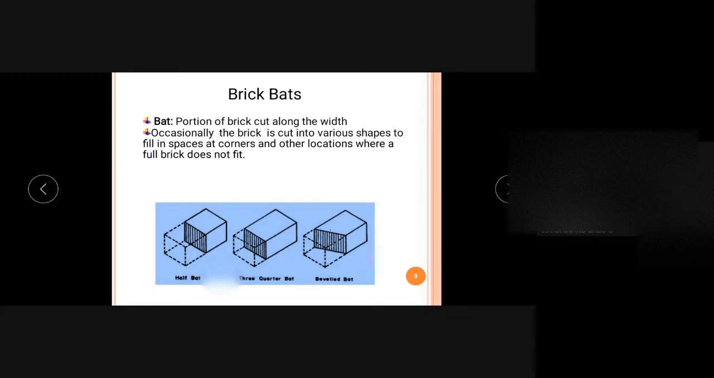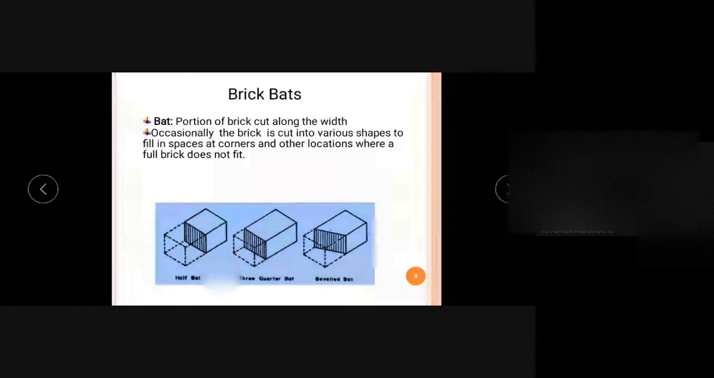So almost both of them are used in order to avoid the continuous vertical joints. So that is bat. We are having half bat, three-quarter bat, and a beveled bat. So half bat means length. We are cutting this brick so that we get a piece having length half that of the full brick, width and the thickness, the breadth and the thickness of the brick is same as that of the full brick. So here again the length is 3/4. So this piece is known as a 3/4 bat.